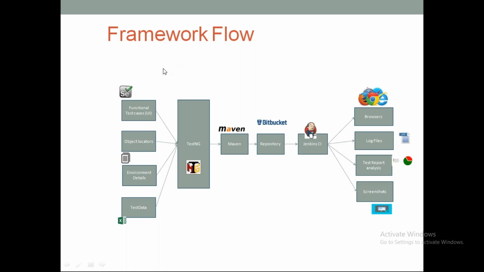We are going to use Selenium and some other tools, and we will be maintaining all our test data. As we are going to test our application with different sets of data, all the test data we will maintain in an Excel sheet. And as I was telling you, we will be using some third-party tools like TestNG for the testing framework, Maven to execute our code, Bitbucket to store our code, and then Jenkins to do continuous builds.